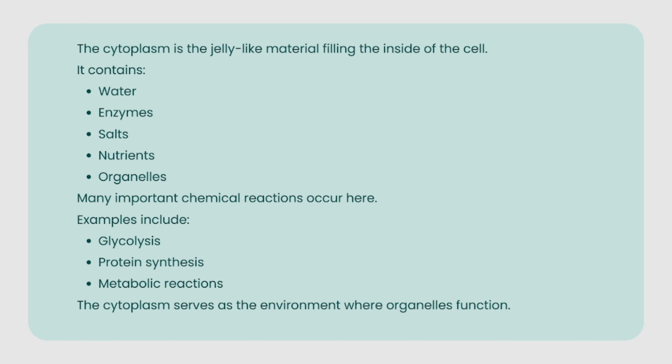Cytoplasm. The cytoplasm is the jelly-like material filling the inside of the cell. It contains water, enzymes, salts, nutrients, and organelles. Many important chemical reactions occur here. Examples include glycolysis, protein synthesis, and metabolic reactions. The cytoplasm serves as the environment where organelles function.